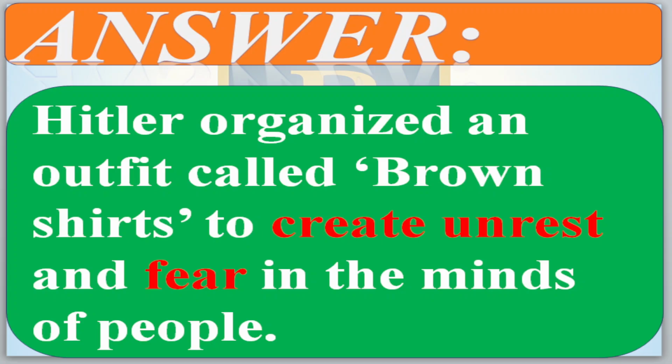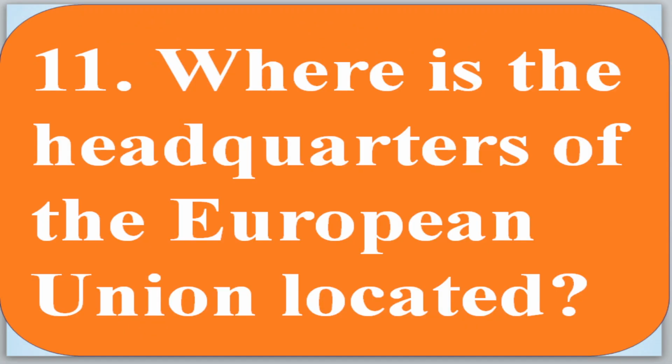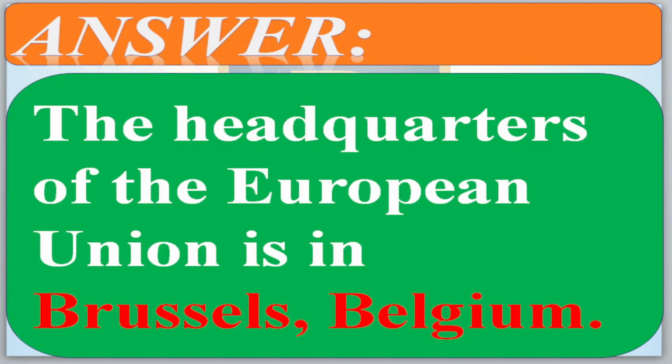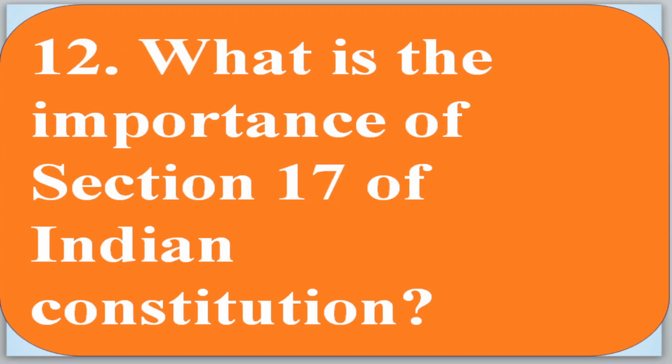Hitler organized an outfit called Brown Shirts to create unrest and fear in the minds of the people. Okay, now move to the next. Where is the headquarters of the European Union located? Okay, now move to the answer. The headquarters of the European Union is in Brussels of the Belgium. Okay, now move to the next.